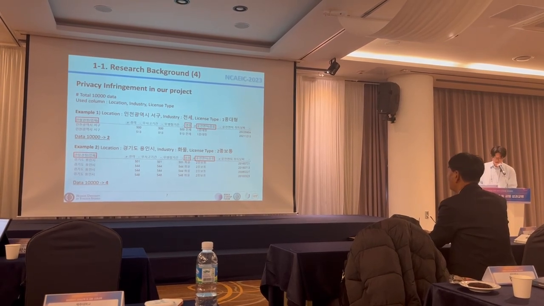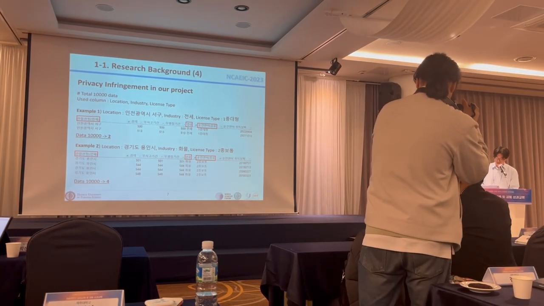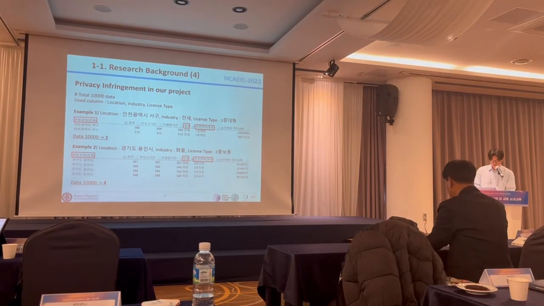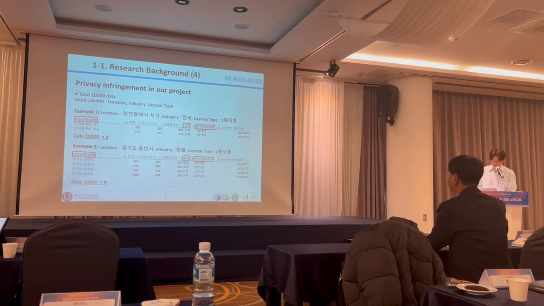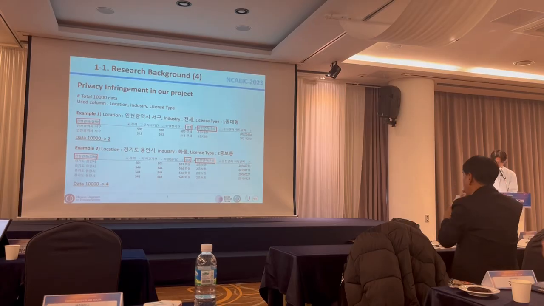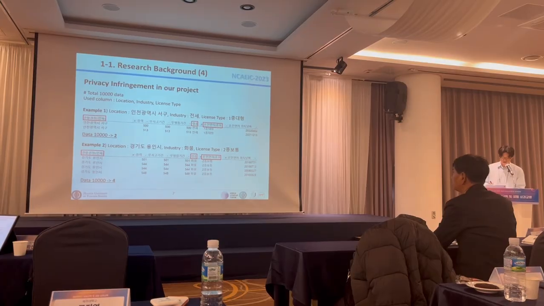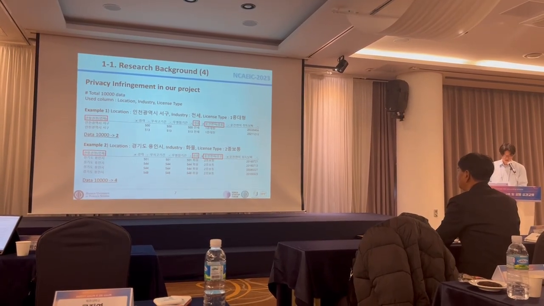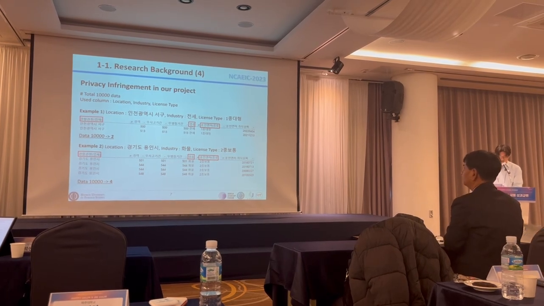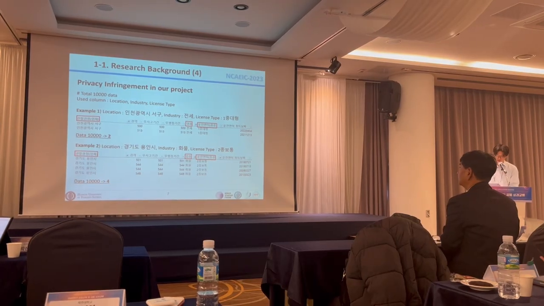We had a data set of 10,000 transportation workers. We filtered the data based on 3 columns: location, industry, and license type. We gave a specific value for each column as follows. You can see that in the first example, 10,000 people were narrowed down to 2 people, and in the second example, to 4 people. These 2 examples indicate a situation where someone could be identified. This highlights the risk of privacy infringement in our data. Given these considerations, we concluded that we couldn't use this data.